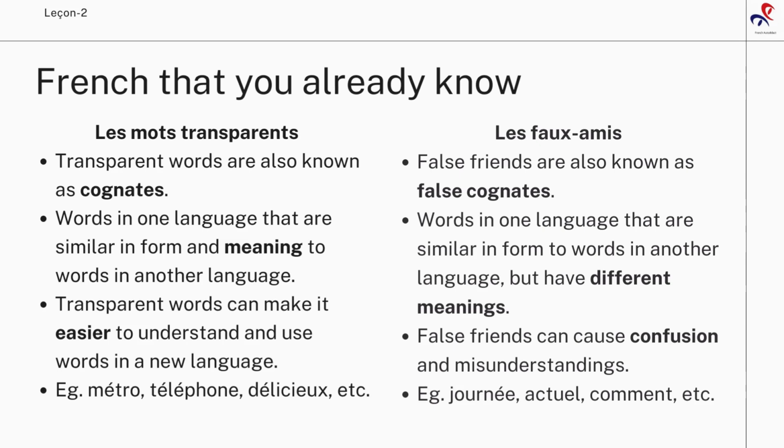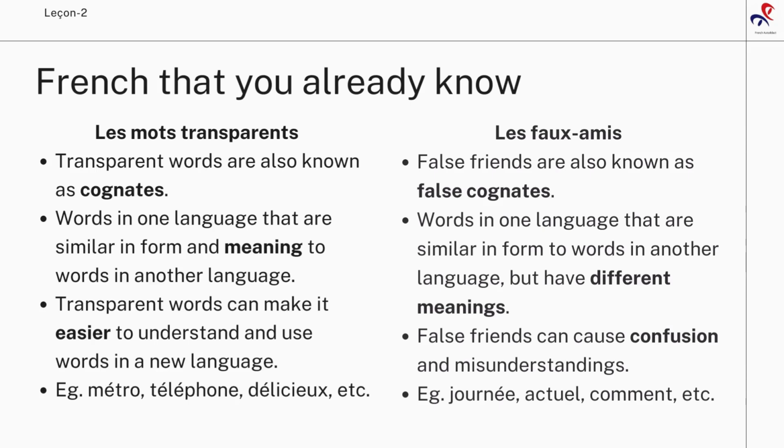Transparent words are also known as cognates. And these are the words in one language that are similar in form and meaning to words in another language. They look similar, and sometimes they are also pronounced in the same manner. Transparent words can make it easier for you to learn and understand new words in a different language. For example, if you see similar words and if they mean the same, it will be easier for you to remember them. So it facilitates learning a new language.